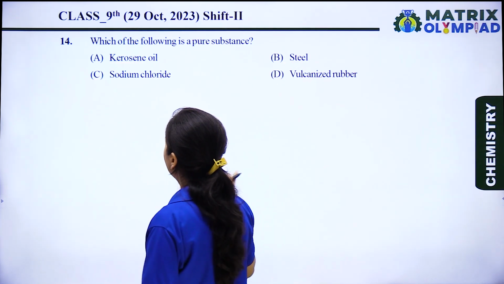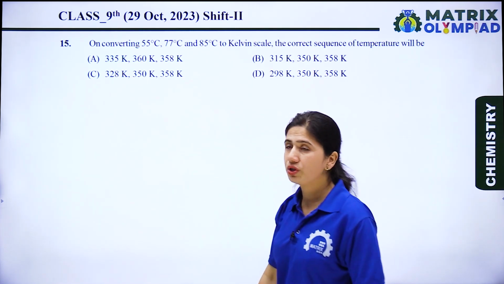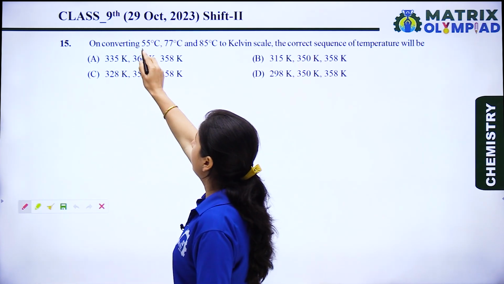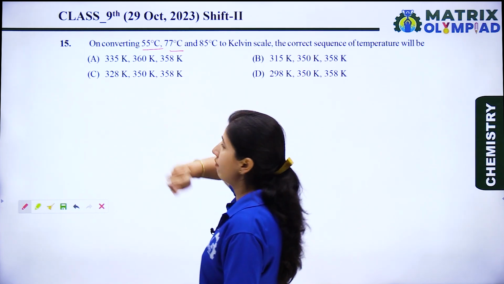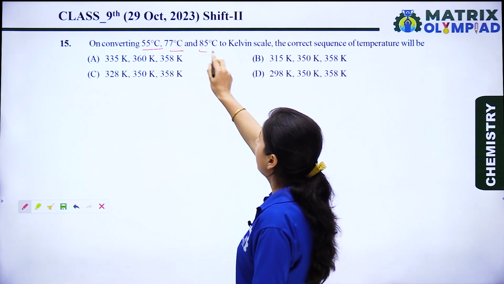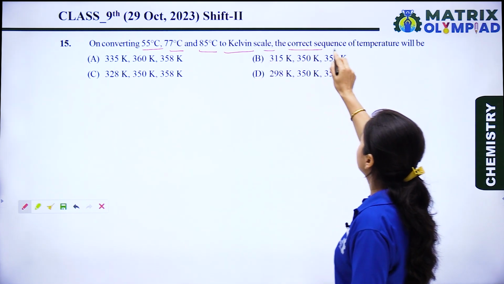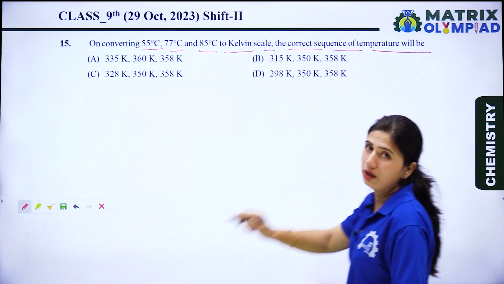Now let's see the next question. The next question is: on converting 55 degrees Celsius, 77 degrees Celsius and 85 degrees Celsius to Kelvin scale, the correct sequence of temperature will be.